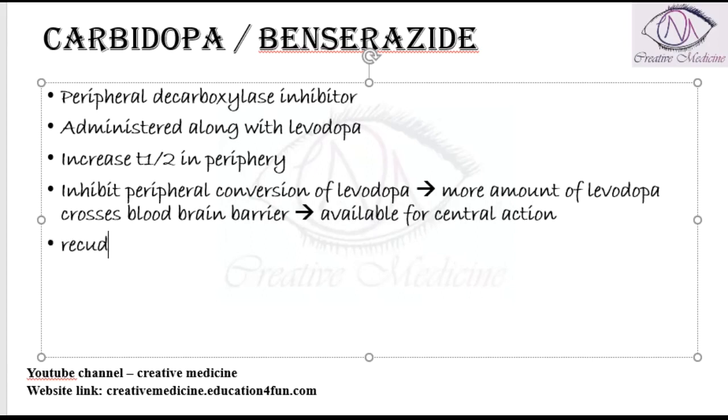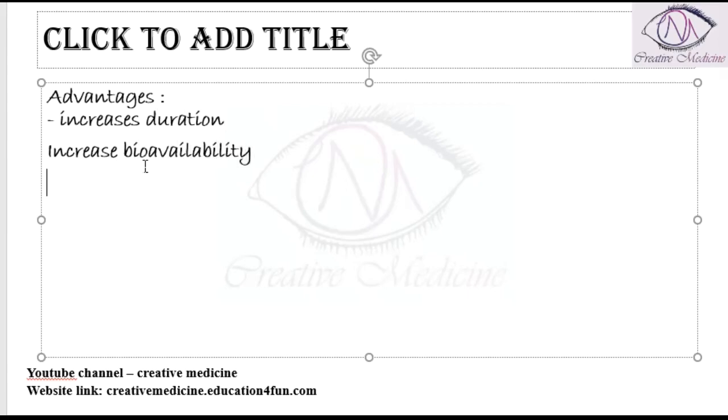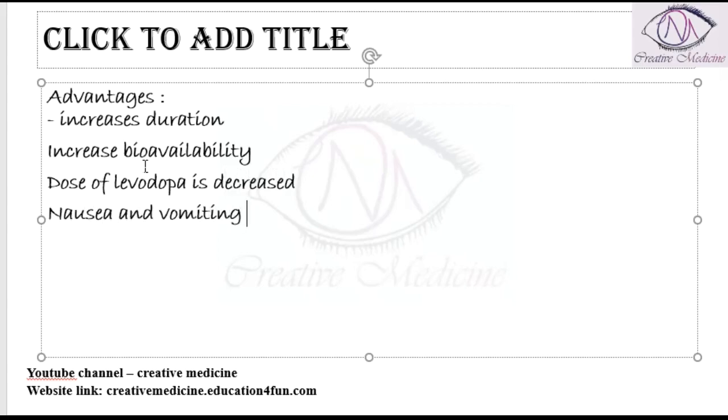Once more levodopa is available for central action, it reduces the dose of levodopa to almost one fourth. So the main advantages of adding carbidopa with levodopa are: it increases the duration of action of the drug, it increases the bioavailability of the drug, the dose of levodopa is decreased, and the nausea and vomiting seen with levodopa is decreased.